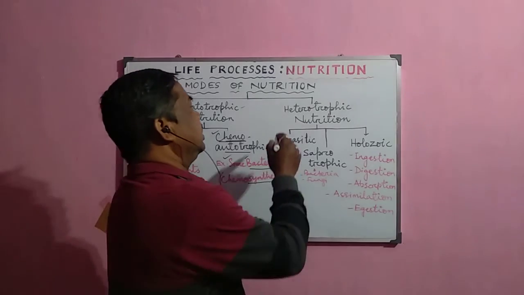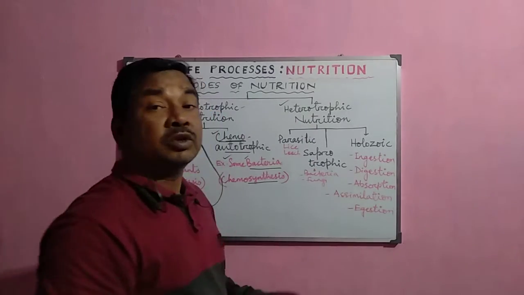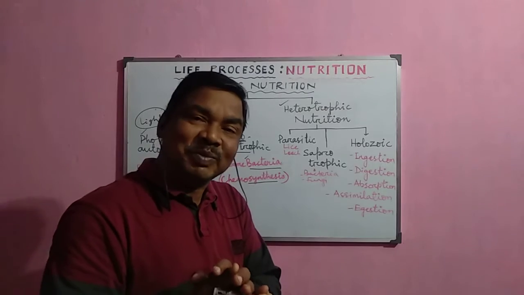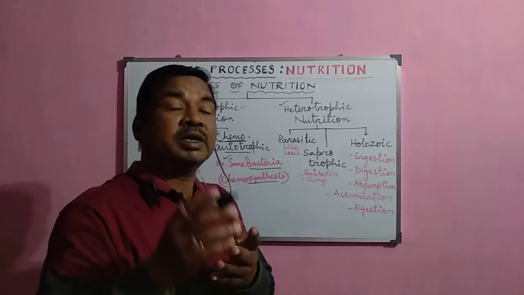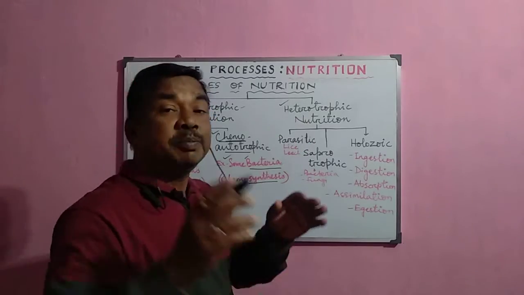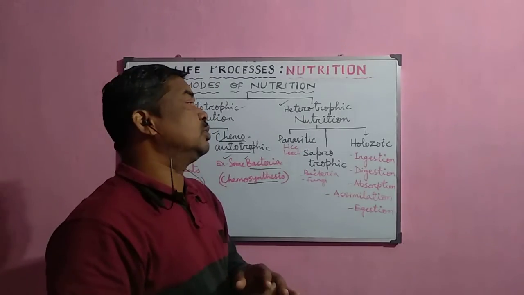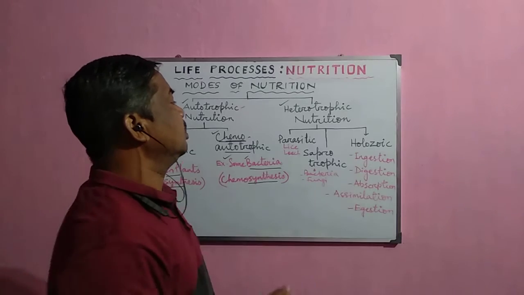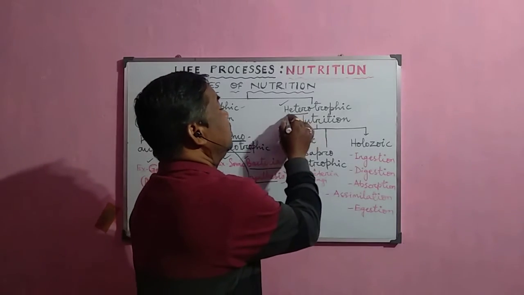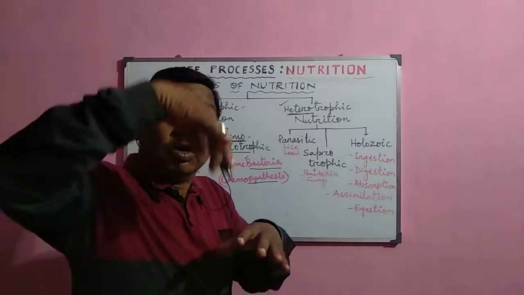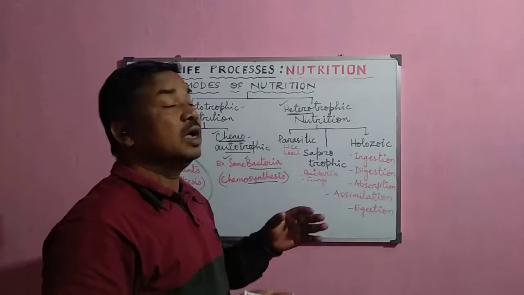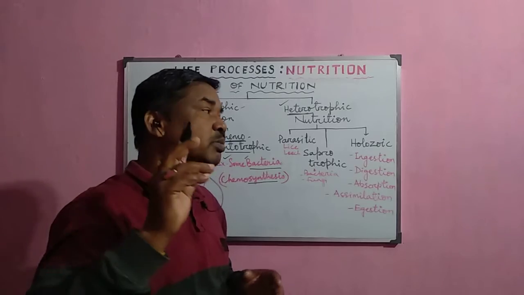Now, the animals do not have the chlorophyll pigment in their body, that is why they cannot synthesize their own food material. That is why they depend upon other organisms for their food. So the mode of nutrition by which organisms derive their food from other organisms is called heterotrophic mode of nutrition.